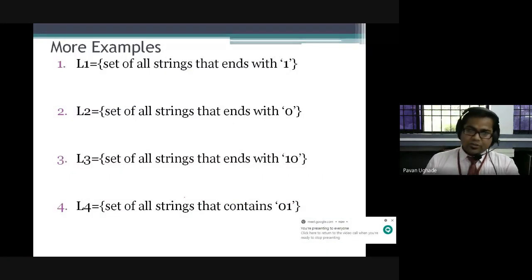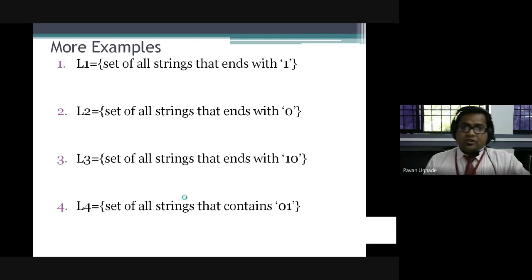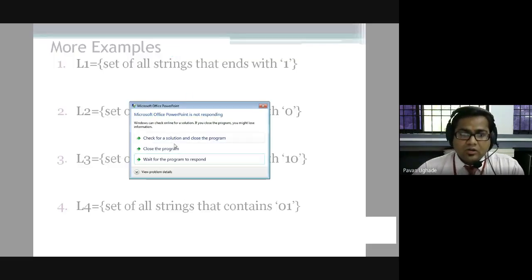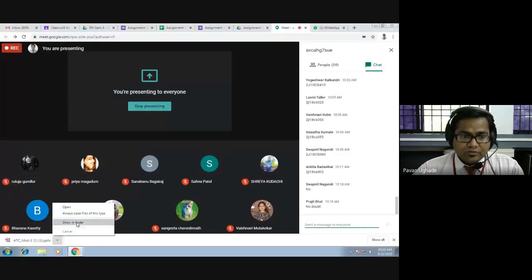I want the answer from you people now. See guys, here we'll be seeing 5 examples which are very important. If you understand this, yes, we can move to the further part of this syllabus. So let us consider a language that accepts the set of all strings that end with 1. Whether you people are able to draw the NFA, this is for all the NFAs that we are going to design.